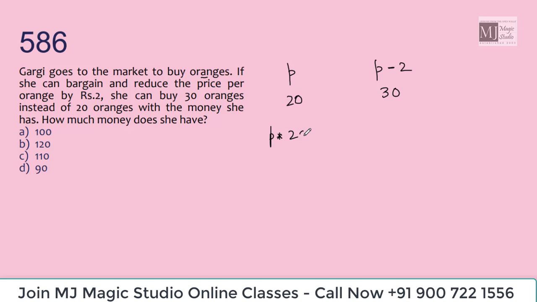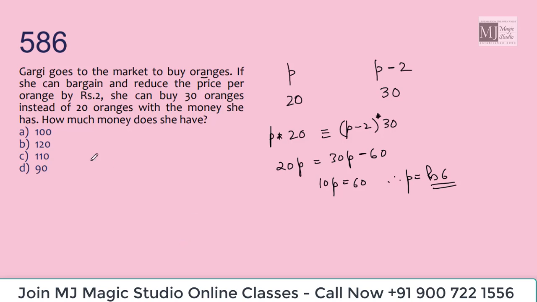P into 20 is the same as P minus 2 into 30. Given that the entire money is spent on the purchase of oranges, we can solve this. 20P equals 30P minus 60. That means 10P equals 60, so P equals rupees 6. How much money does she have? Either it is 6 into 20 or 6 minus 2 into 30. So the money she has is 6 into 20, that is rupees 120, isn't it?